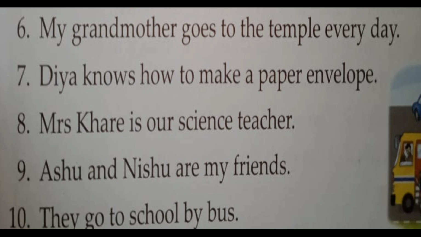Yes, first of all you write my grandmother, then you write does not, then the root form of the verb and then the rest of the sentence. So what will be the answer? My grandmother does not go to the temple every day, and then full stop.